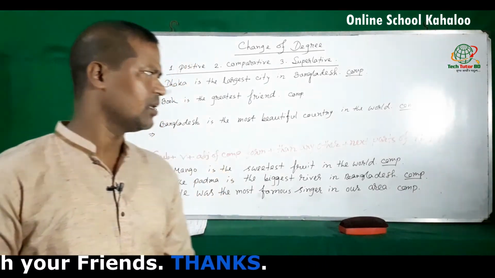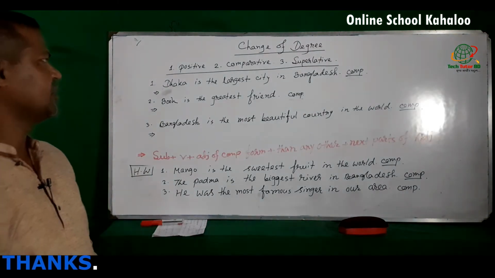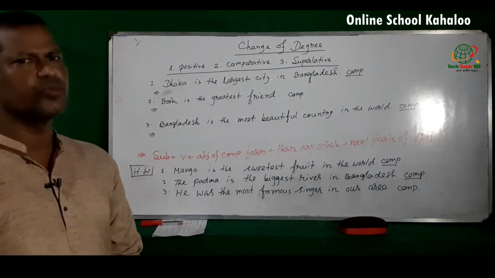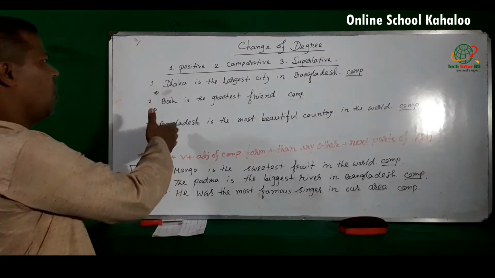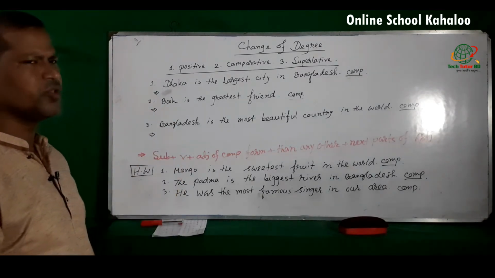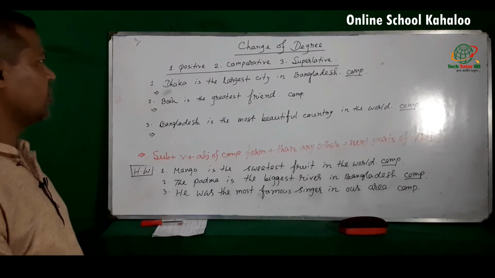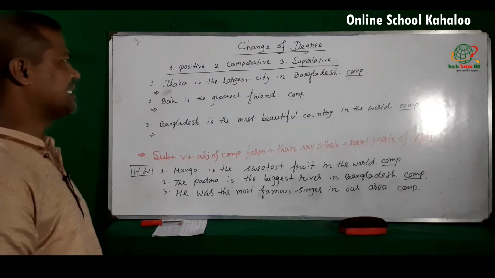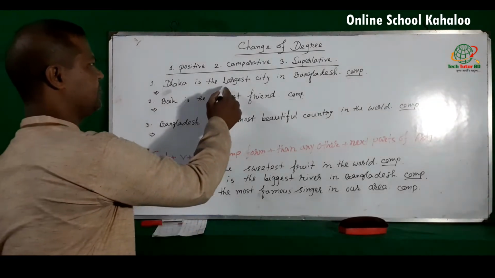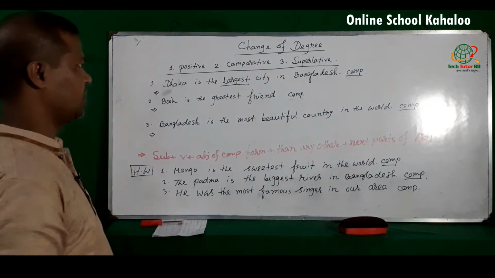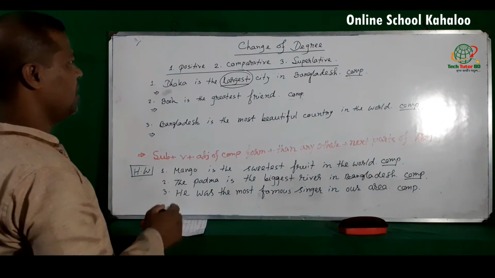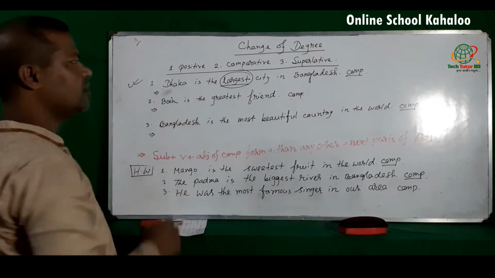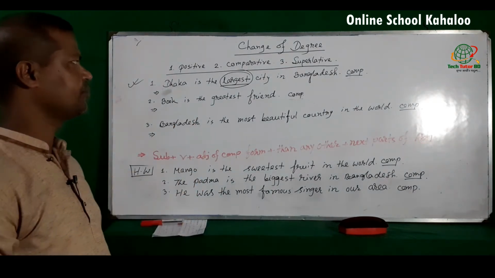Dear student, here I mention some sentences on superlative degree. Here all the sentences are in the superlative degree because here we can see the adjective in superlative form. Here the adjective is largest. So this is a superlative degree.